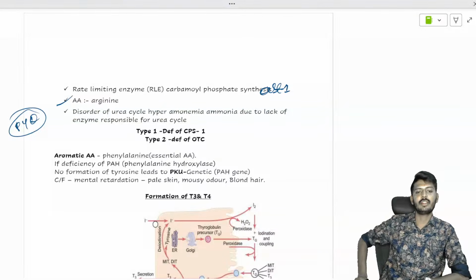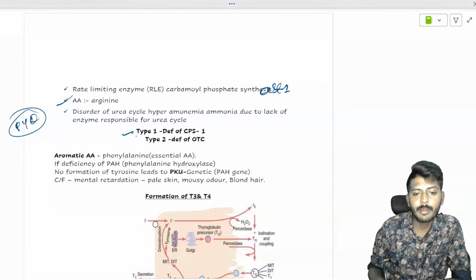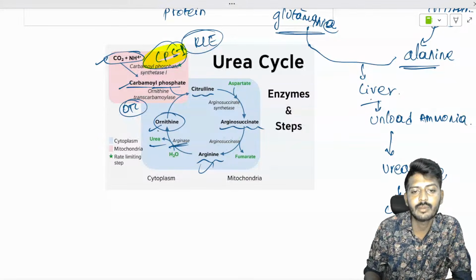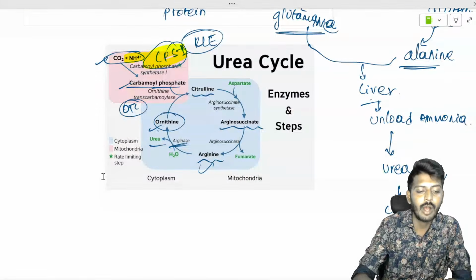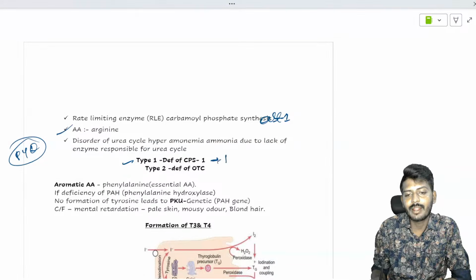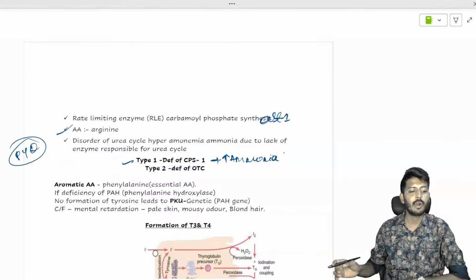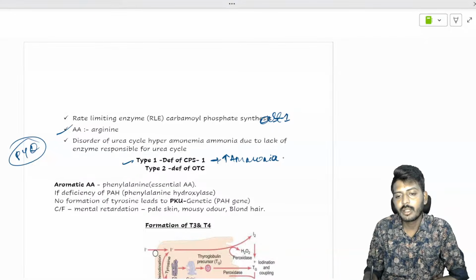What is there in the urea cycle, sir? The disorder of the urea cycle: we have type 1 hyperammonemia, where there is a deficiency of which enzyme? CPS1. CPS1 deficiency will lead to elevated level of ammonia. So CPS1 deficiency leads to hyperammonemia type 1, where there is an increase of ammonia in the blood. Ammonia cannot be excreted through the kidneys, so ammonia will accumulate in the body. Ammonia is toxic to your brain.